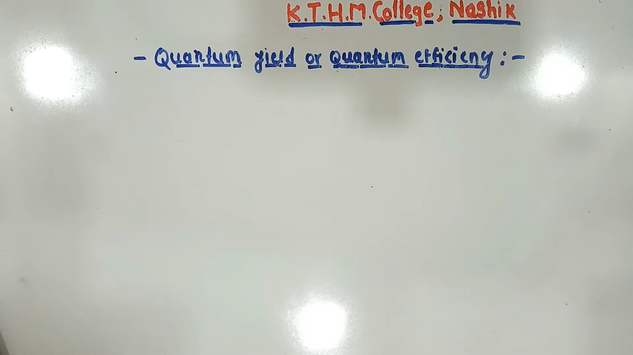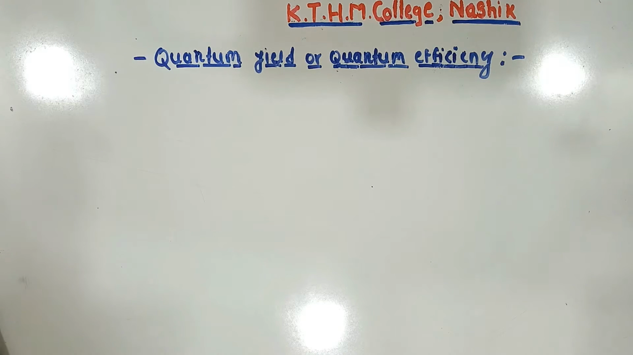Student, in the previous lecture, we have seen the Jablonski diagram. In that diagram, we covered what is fluorescence, what is phosphorescence, and also what is intersystem crossing and internal conversion. These steps are very important for photochemistry. In today's lecture, we are going to discuss quantum yield or quantum efficiency. So let's see the quantum yield.